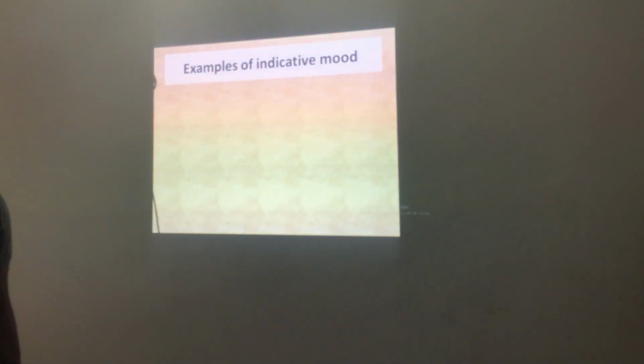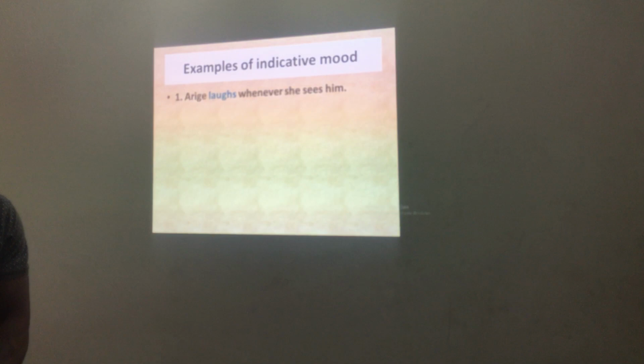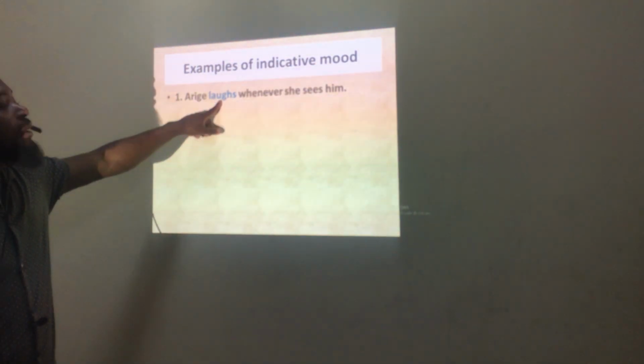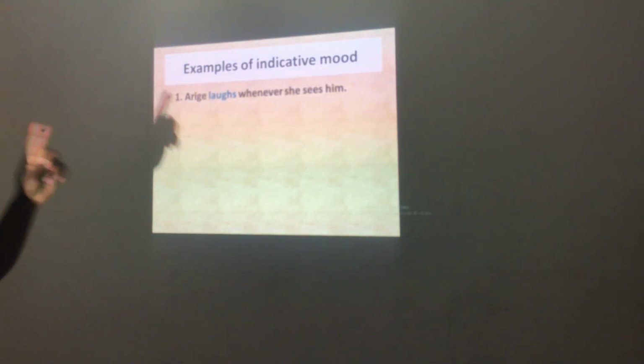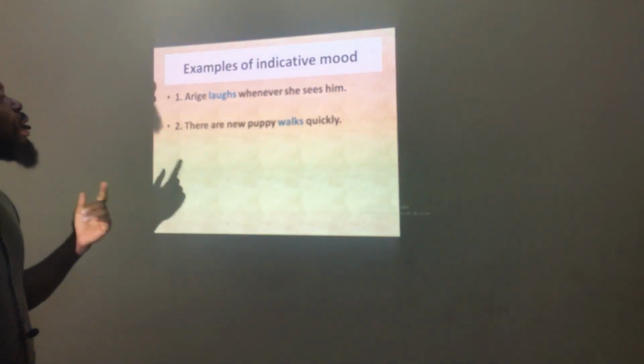Again, we move to the next subtopic. Now we give examples of indicative mood. The first example: Arich laughs whenever she sees him. Now look at laughs in blue color. That is the indicative mood. Arich laughs whenever she sees him. That's the first example. Now, the second example we have: the new puppy walks quickly.